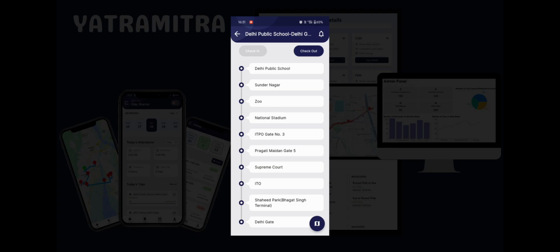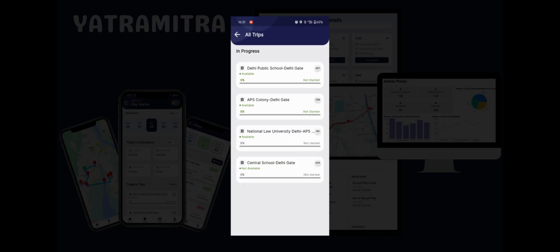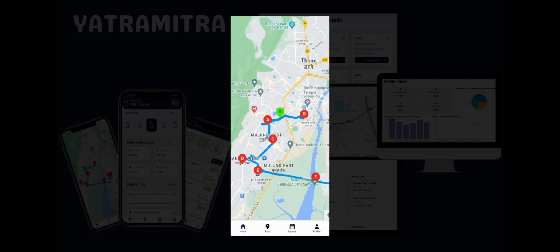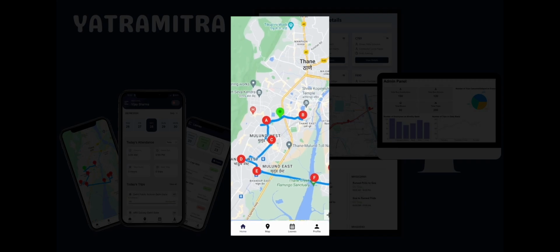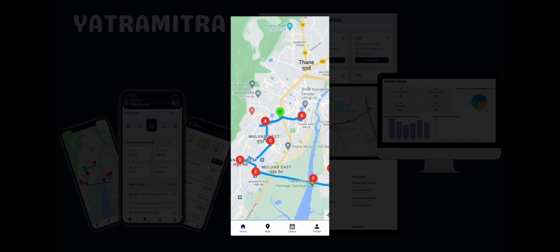Conductors can click on the map icon to see all the bus stops allocated on that route along with the current location. On the map screen, all bus stops are shown with red markers and a green marker indicates the current location of the bus. All routes are updated in real time using the backend.